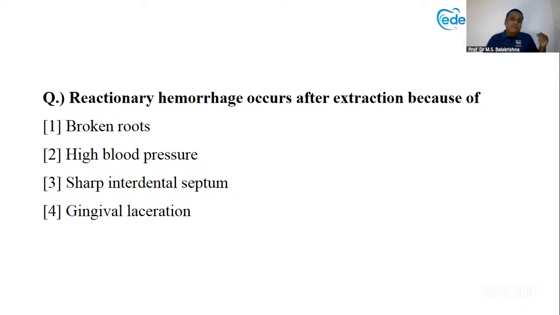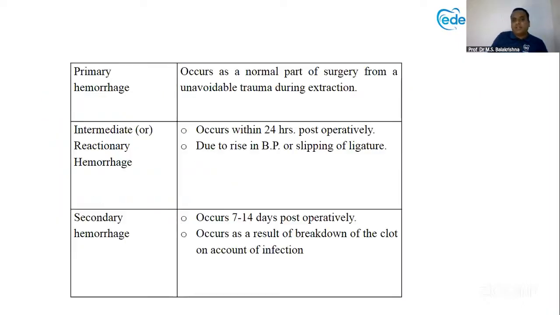After 4 to 6 hours, till the next 24 hours, if again the bleeding starts, that is called reactionary hemorrhage. At the time of surgery, that is primary hemorrhage. 4 to 6 hours after the surgery, till the first 24 hours, that is called reactionary hemorrhage. And the reactionary hemorrhage occurs because of elevated blood pressure, or the sutures get disrupted. So here the answer is high blood pressure, and all of you are correct for that.